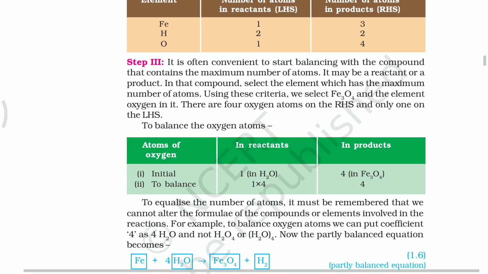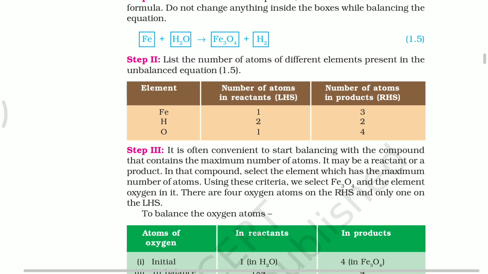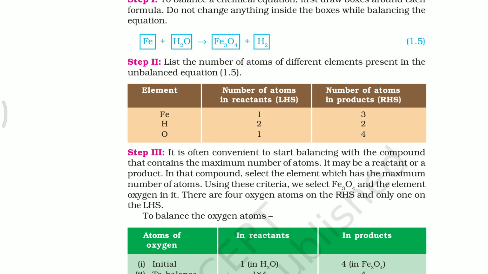Write how many iron atoms are on the reactant side and how many on the product side. You just count how many oxygens and how many irons there are. So 3 irons, 4 oxygen atoms. So first balance the oxygen atoms. Here 4 oxygen atoms are present on the product side, and only 1 oxygen atom is present on the reactant side.